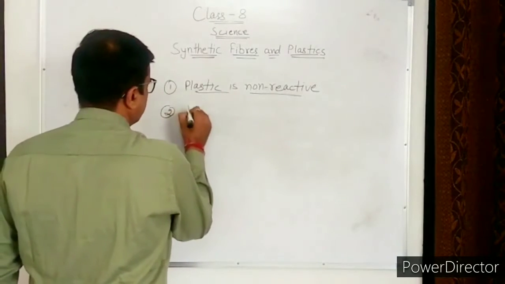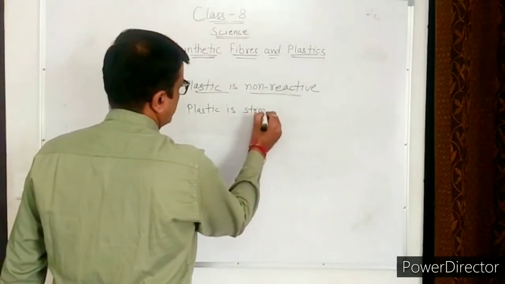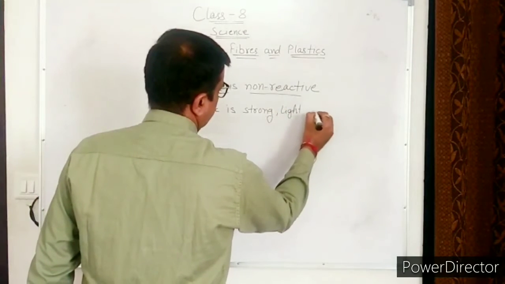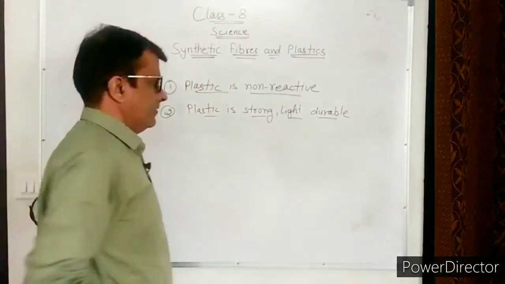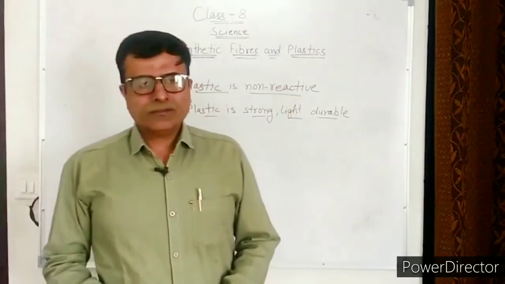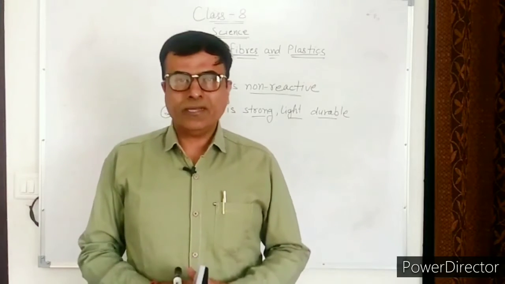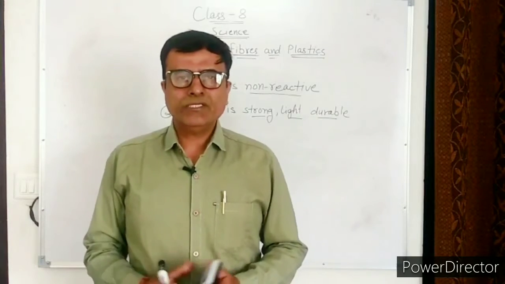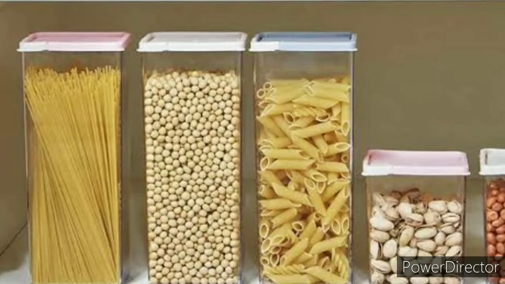And second, plastic is strong, light and durable. Dear student, plastic is very strong, light, durable and can be molded in different shapes and sizes. It is used for various purposes, and plastics are generally cheaper than metals.